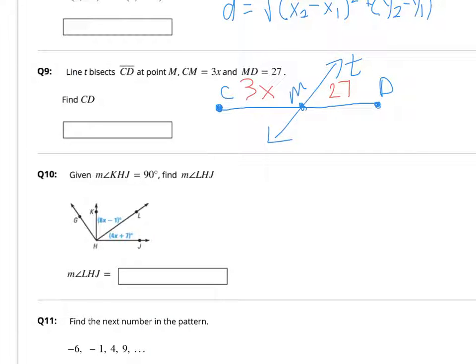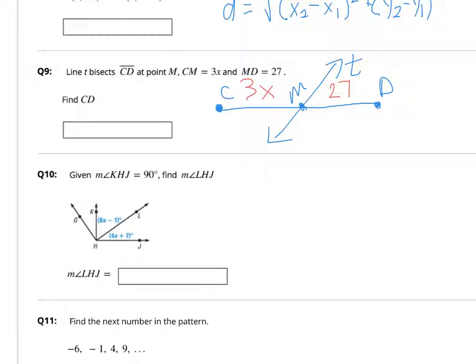On question number 9, we have line T right here. He is bisecting segment CD, which means he's cutting it in half, right? So this half is equal to this half over here. Now they are telling us that from C to M is 3x, and from M to D is 27. They want us to find CD, meaning how long is this whole thing?